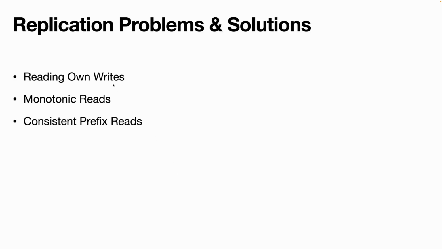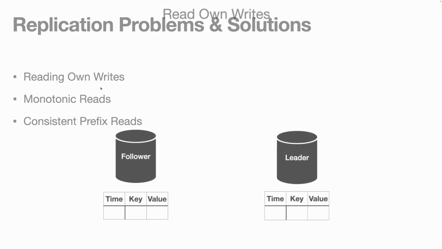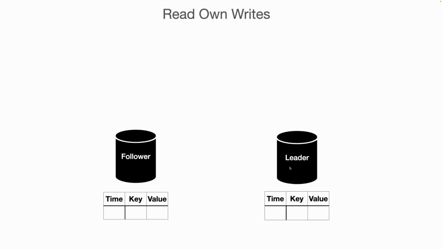Now we will discuss replication problems and the solutions. First is reading your own writes, second is monotonic reads, third is consistent prefix reads. Let's discuss reading your own writes first. Let's suppose we have one leader and one follower, and these are the two data tables. Now client 123 makes a write request setting the value of x equal to 1 at time t0, and the leader successfully saved the value of x at time t0 and responded back to the client successfully.